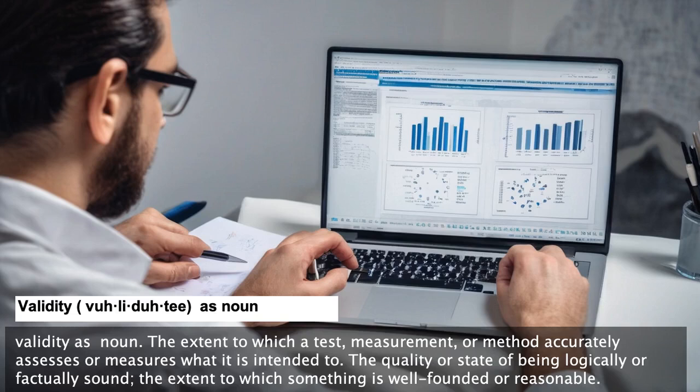Validity as noun. The extent to which a test, measurement, or method accurately assesses or measures what it is intended to. The quality or state of being logically or factually sound. The extent to which something is well-founded or reasonable.